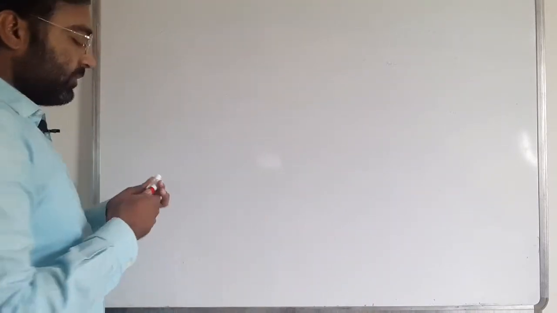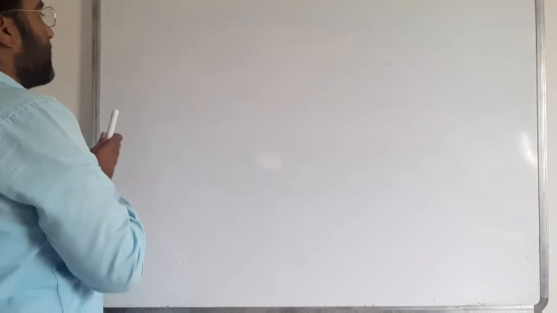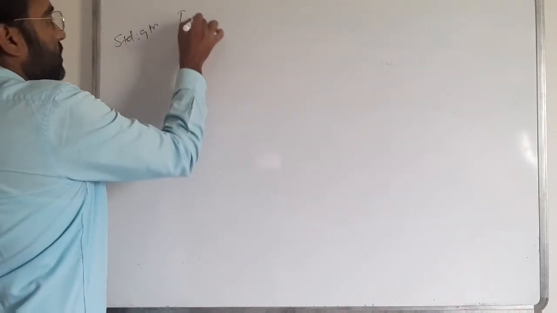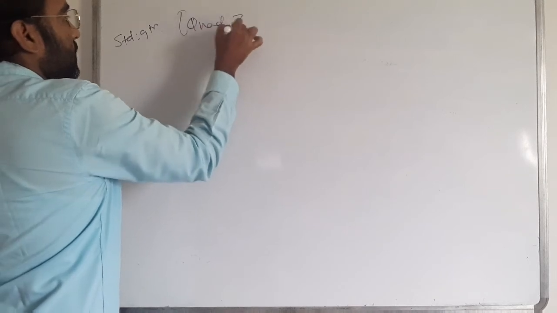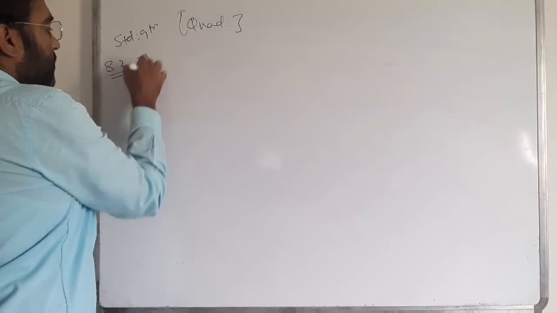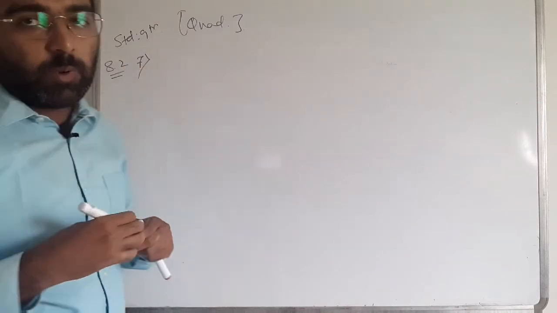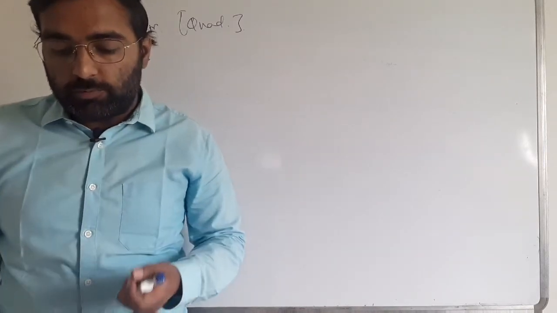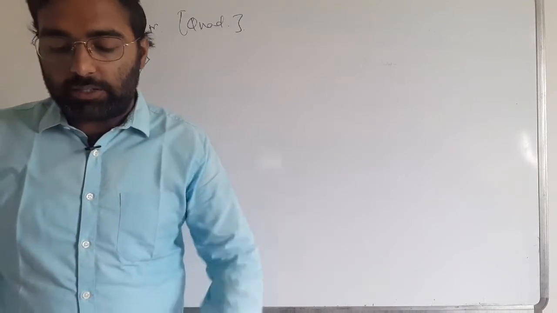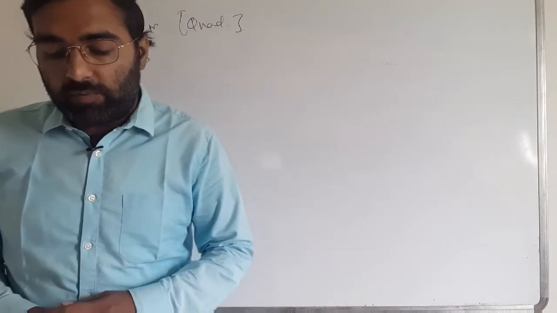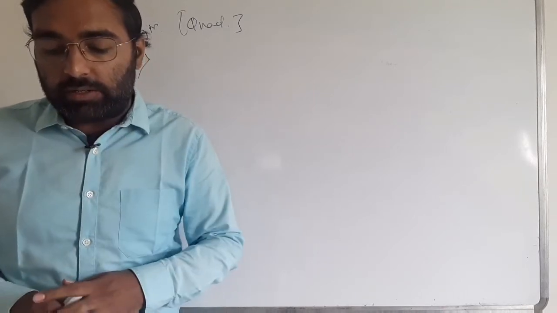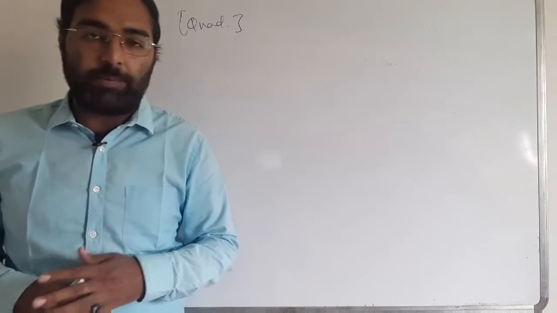For standard 9, we are learning about the chapter quadrilateral, from exercise 8.2, the last question, that is question number 7. Your question number 7 says that ABC is a right angle triangle at C. A line through the midpoint M of hypotenuse AB and parallel to BC intersects AC at D. Show that.